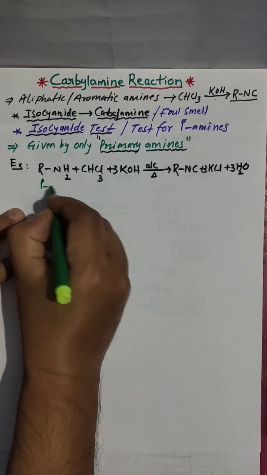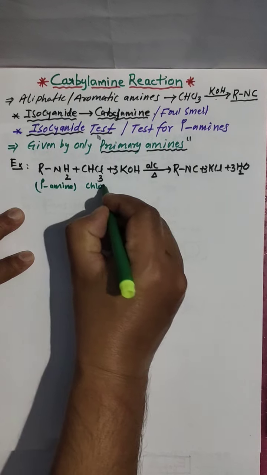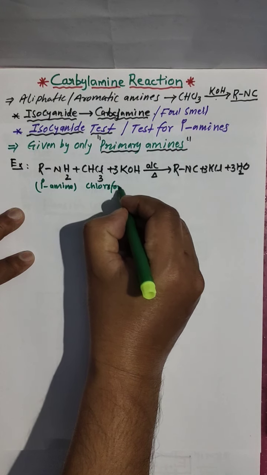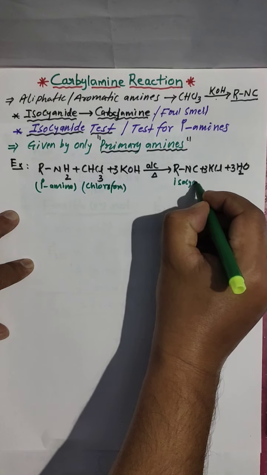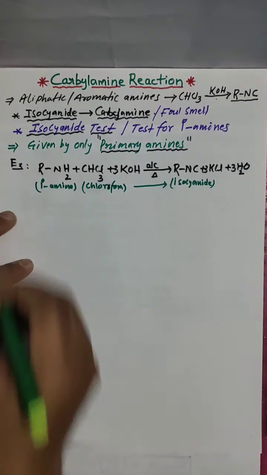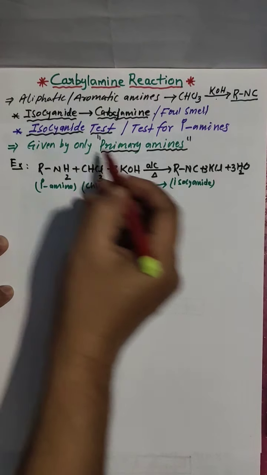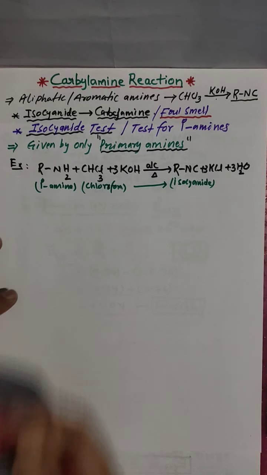This is the primary amine, a 1 degree amine, and this 1 degree amine reacts with chloroform in the presence of alcoholic KOH to give isocyanide. This reaction we are calling the carbalamine reaction, because carbalamine is another name for isocyanide. How do we test it? You get a foul smell, and that foul smell shows that it is an isocyanide or carbalamine.